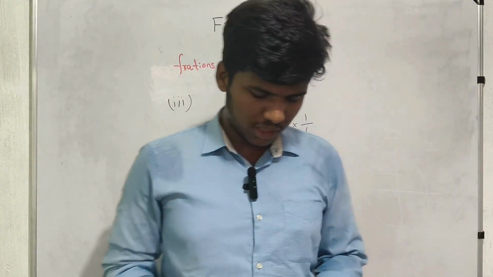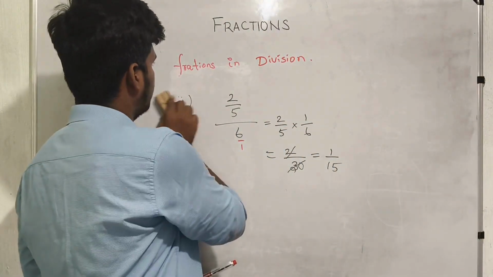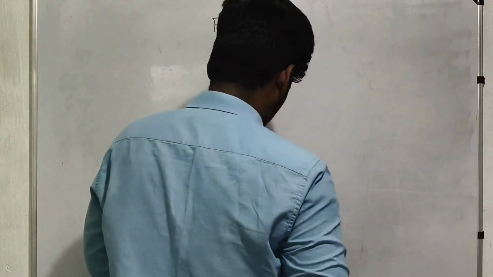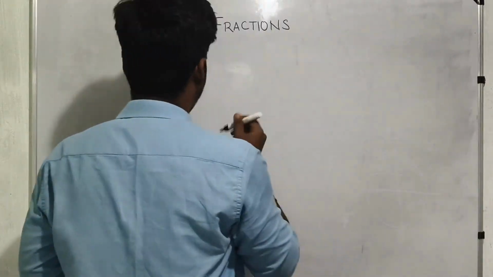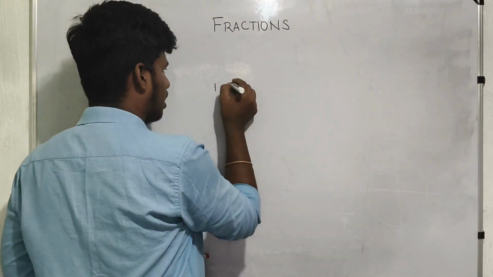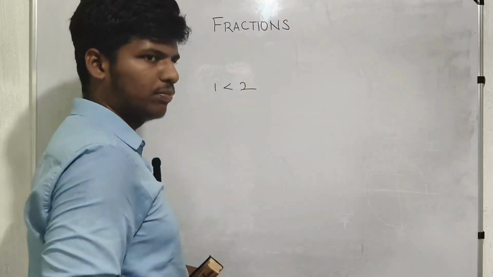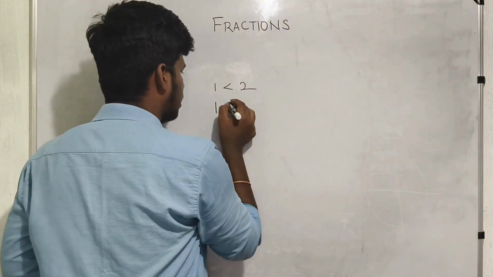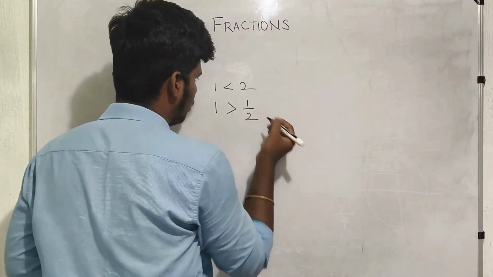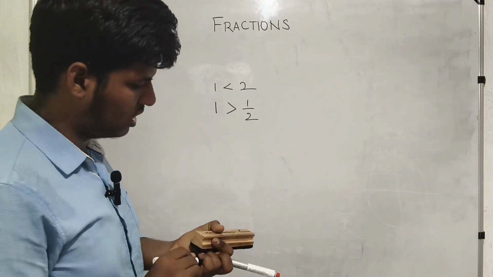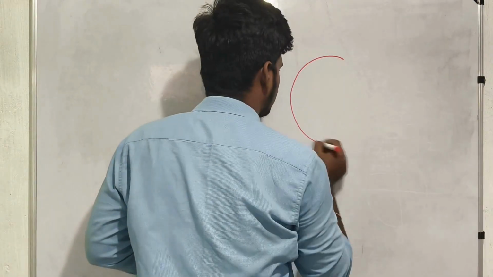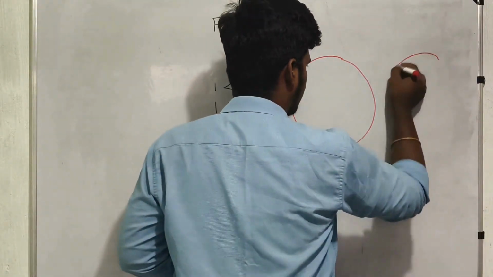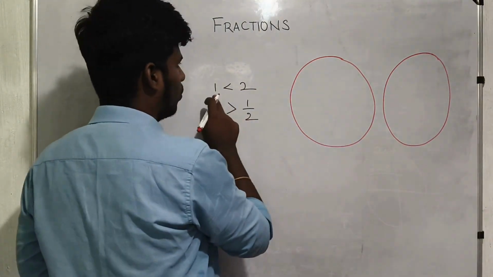The one interesting thing amongst fractions. In whole numbers, we say 1 is less than 2, okay, but in fractions 1 is greater than 1 by 2. How? We just see. Take one pizza. This is 1, and this is another pizza. So 1 pizza, 2 pizzas.